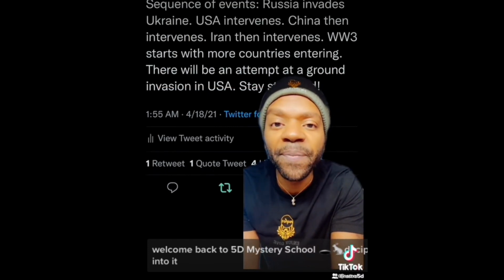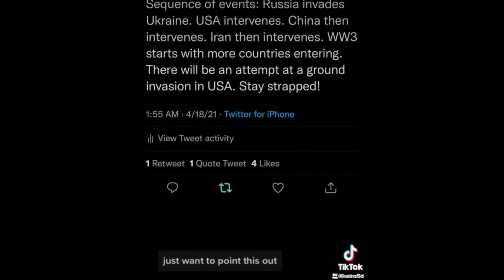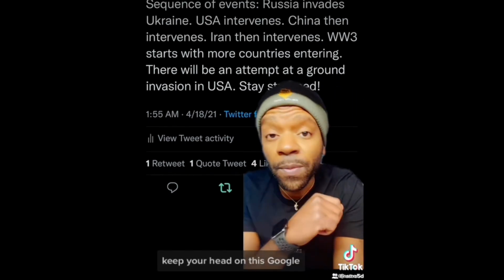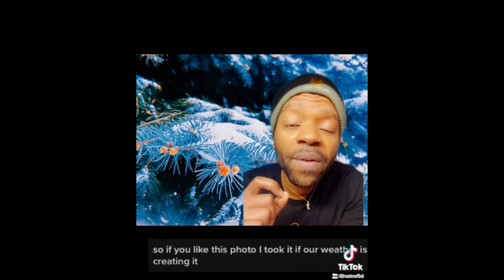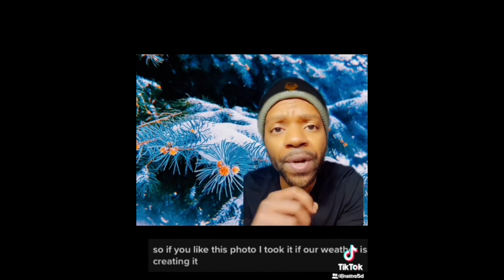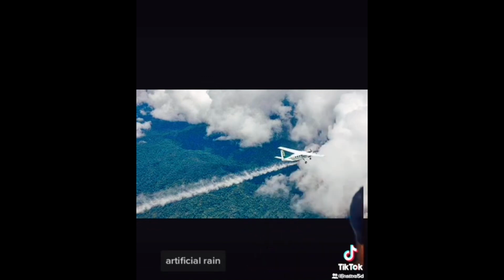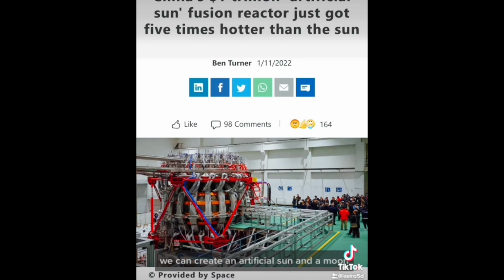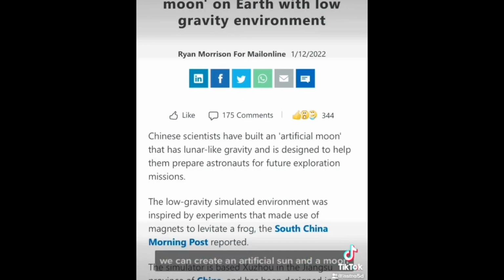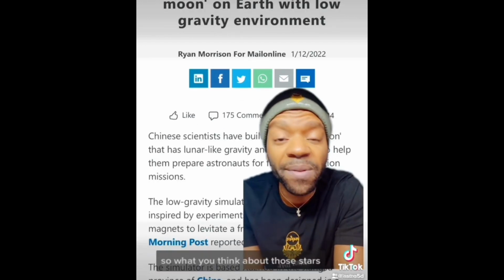Let's get into it. So before I move on, just want to point this out. Keep your head on the swivel. So, if you like this photo, I took it. If our weather is being manufactured, who's creating it? Artificial rain, snow, and lightning and thunder. We can create an artificial sun and a moon. So what do you think about those stars?